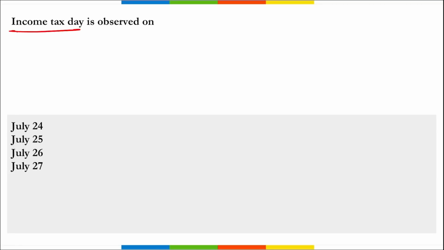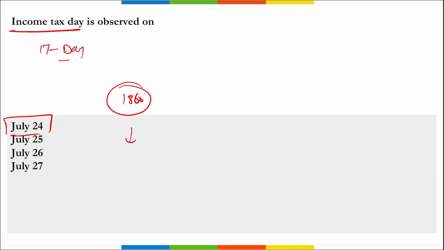Next, Income Tax Day, IT Day. When do we observe this? Income Tax Day is observed every year on 24th of July, to commemorate the introduction of income tax in India in the year 1860.